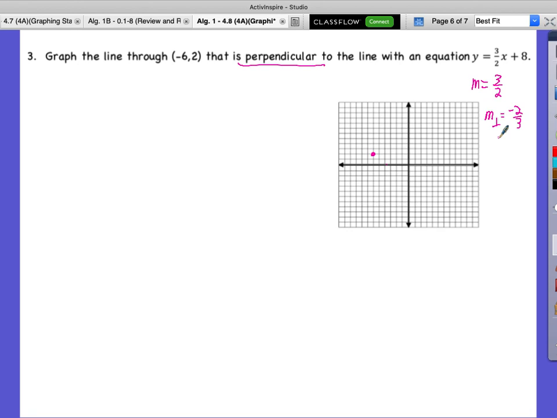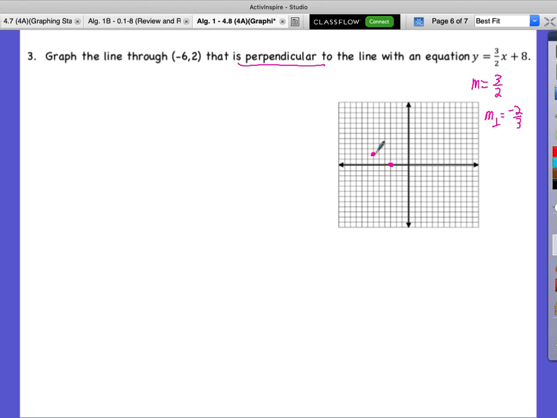We graph more points. What direction do I go to? Down, it's negative 2. What direction would I go 3 then? To the right. Very good. Be careful not to make them both negative, because if you go down and left, negative down, negative left, you're really going positive, because negative divided by negative is still positive.